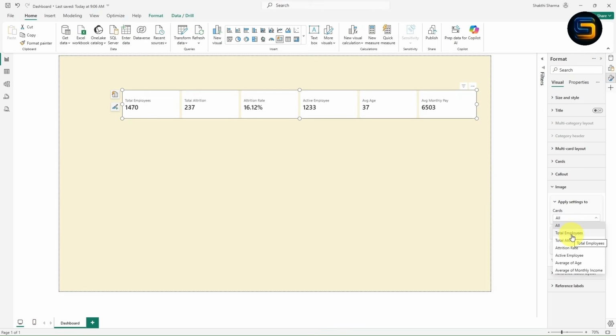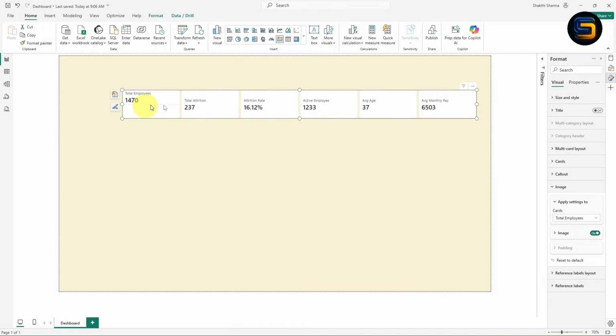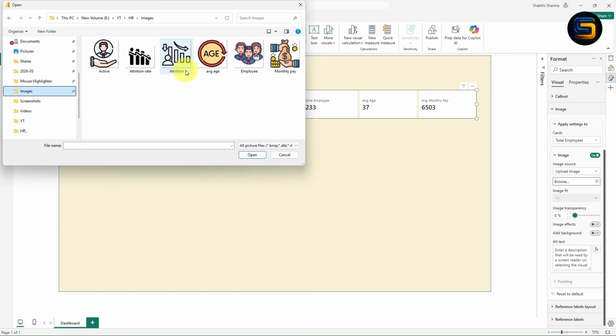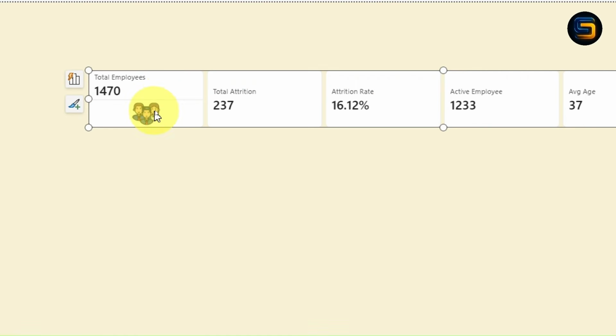I will select this total employee. Now once I select total employee, you need to turn on this option which is image. Look here guys, simply you need to turn this on. Now a new line is inserted inside total employee card. Now just expand this image. Now you can click on browse. Let me browse the image. My image is present in this images folder. I will insert this image, employee. Once you click open, superb, look here guys. For total employees, I have added an image, right?